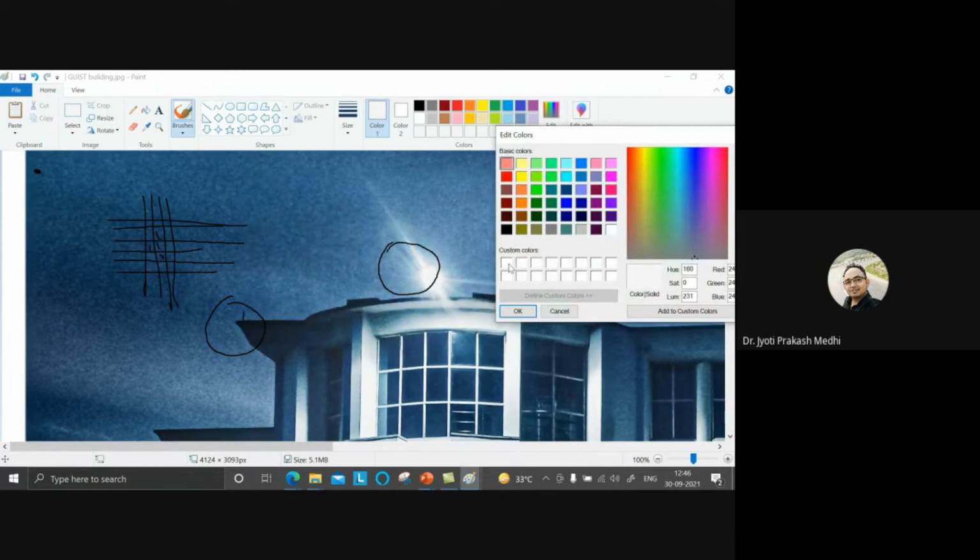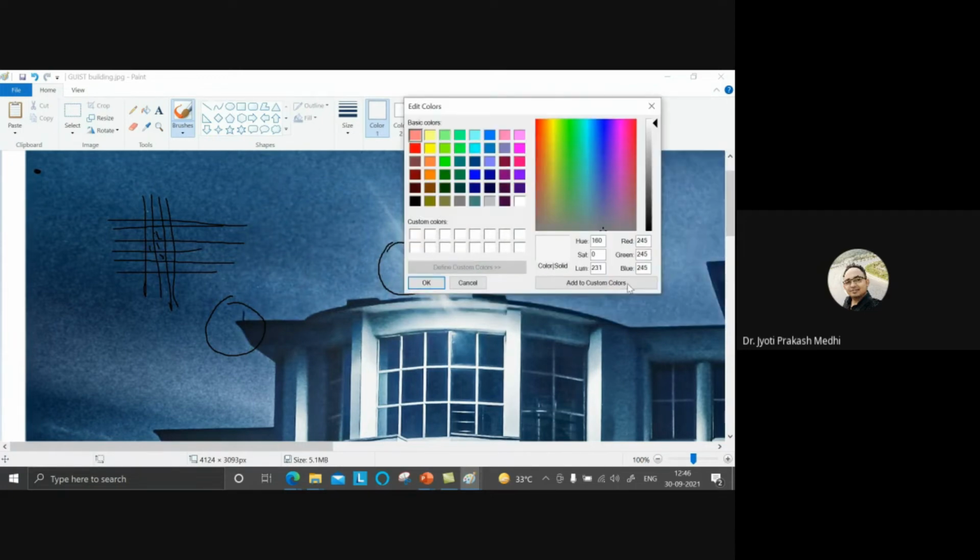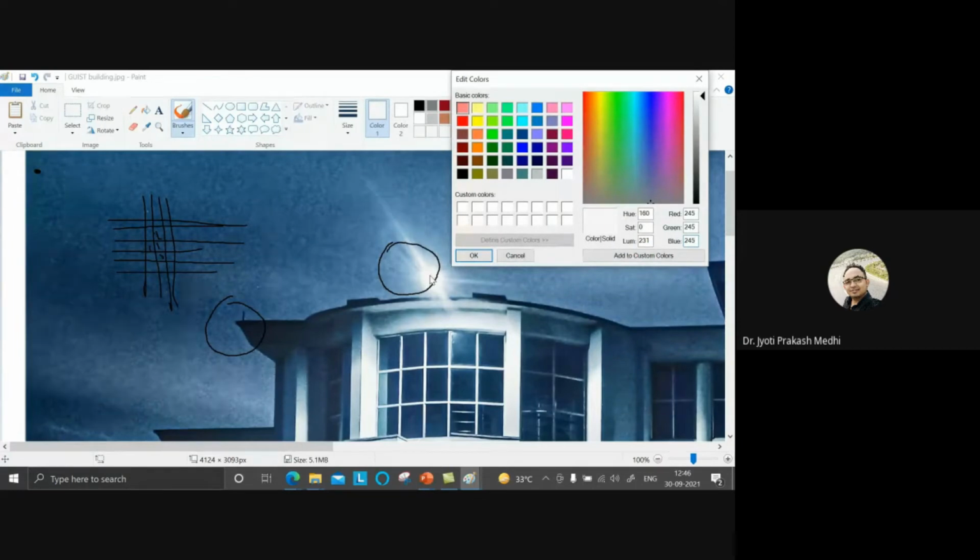This white color is representing, in red, green and blue, 245, 245, 245. So the matrix here is representing value 245. Now, if I want to make this region dark, then I have to decrease this value. If we change this value to suppose 0, then we'll get black.